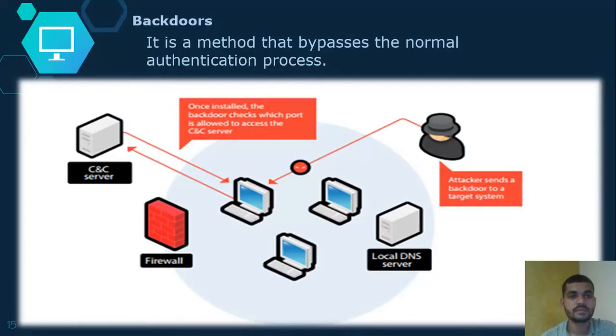Next is backdoors. A backdoor is a method that bypasses the normal authentication process. Backdoors may be authorized, or they may be unauthorized. How? Because the attacker sends a script to infect a system with the backdoor.